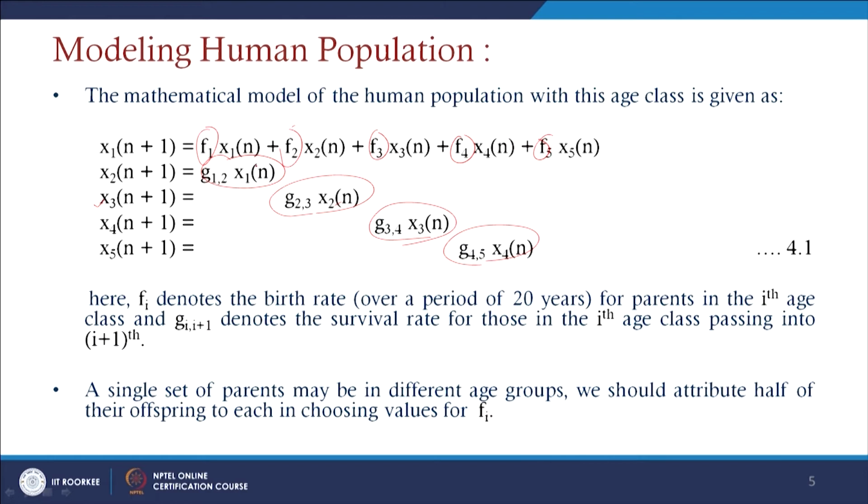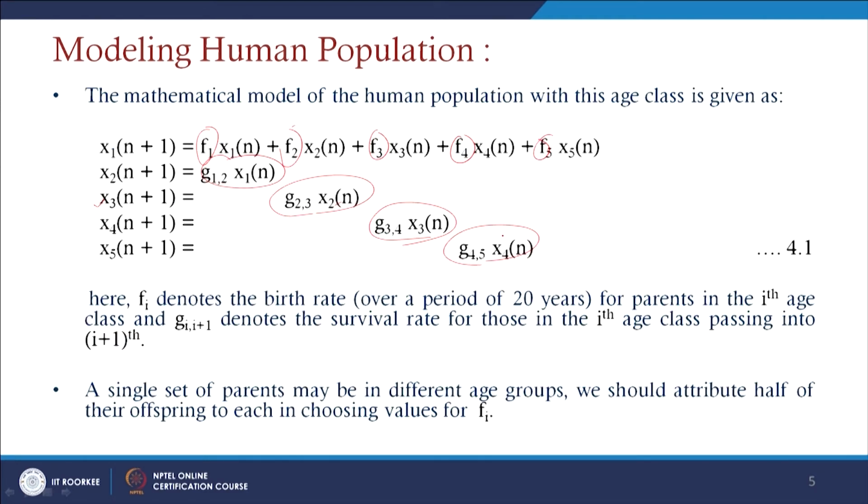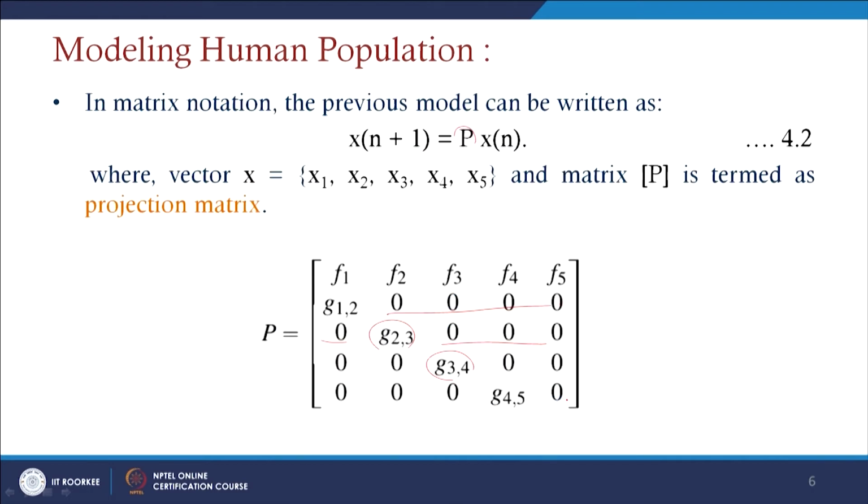And you see here, x1 takes the coefficient G12 and the rest are 0. Similarly, for the next group, x3, this takes G23 and the rest of the elements are 0. Similarly, x4 takes G34, and G45 exists for x5, which takes the coefficient as x4 here, this is x3, this is x2, this is x1. That is why x5 does not have any coefficient, so it takes a 0 value.